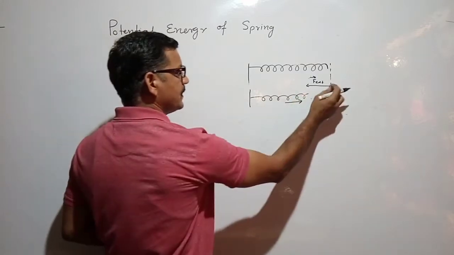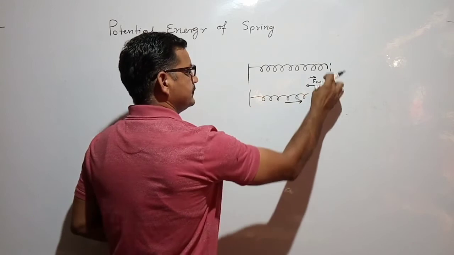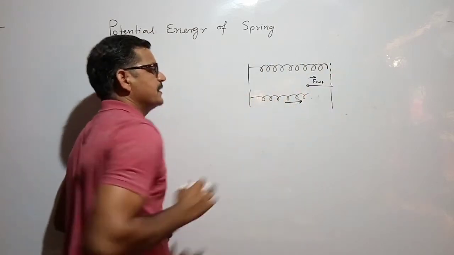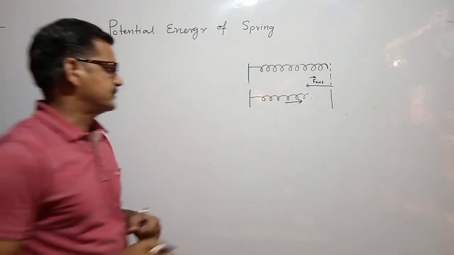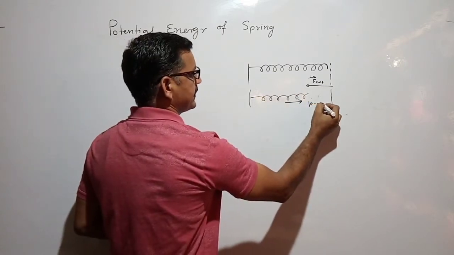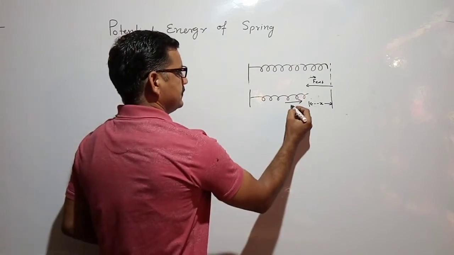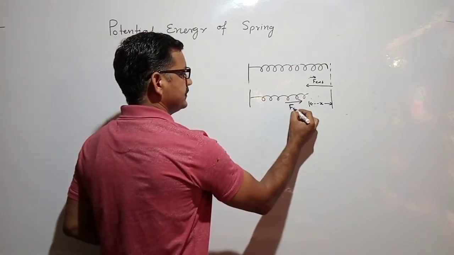You have to apply more force to compress it more and more, which means this external applied force is a varying force. It is not a constant force. Let the compression be x from the main position and the restoring force be Fs.